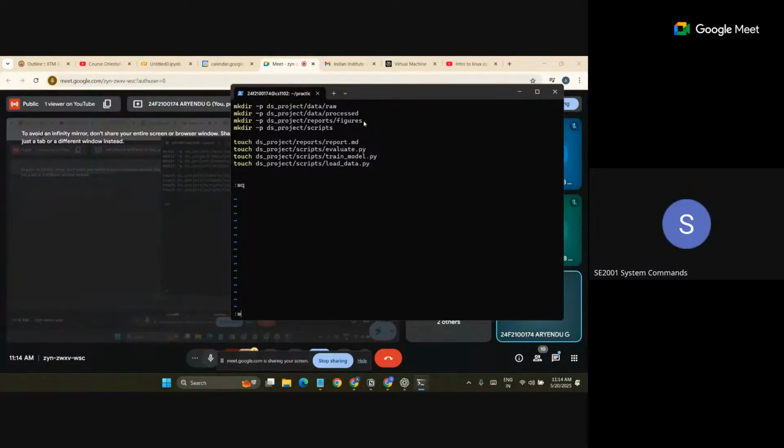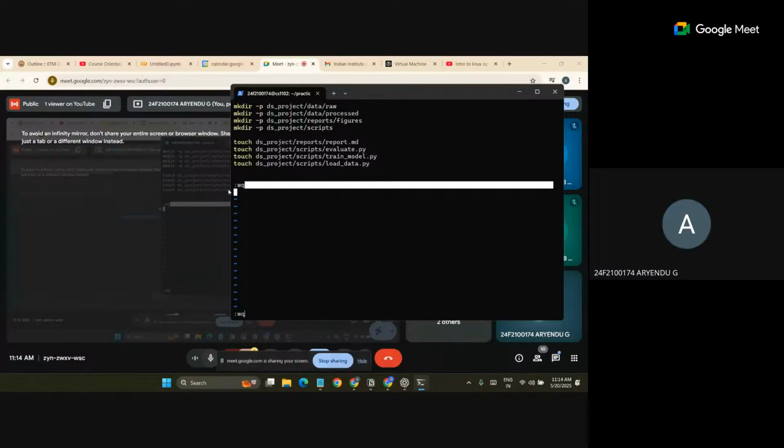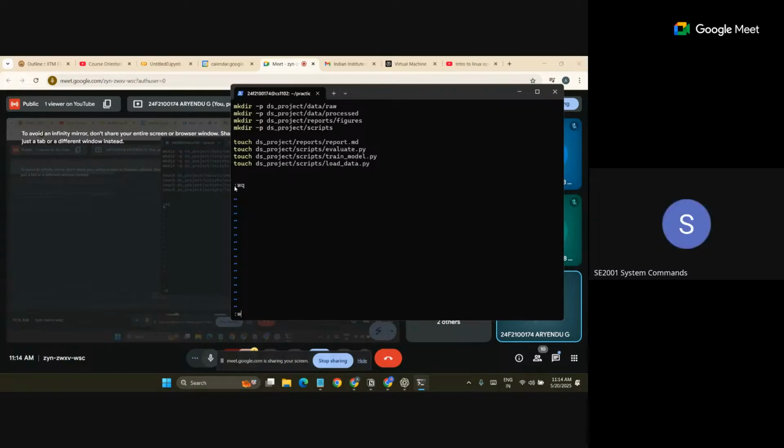And remove this colon wq from the file as text. Press i first and move your cursor.